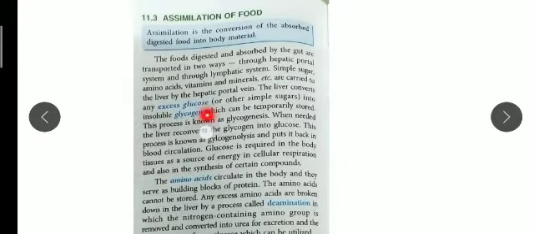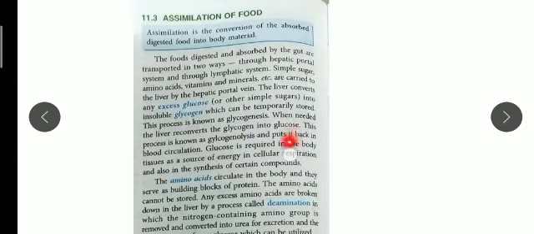Here glucose turns into glycogen, that is glycogenesis, and when glycogen breaks down, whenever our body has eaten, the liver reconverts the glycogen back into glucose, so that our cells can use it. As you know, glucose is the fuel for our body, we are getting energy. So that process is glycogenolysis. So you should remember glycogenesis and glycogenolysis.